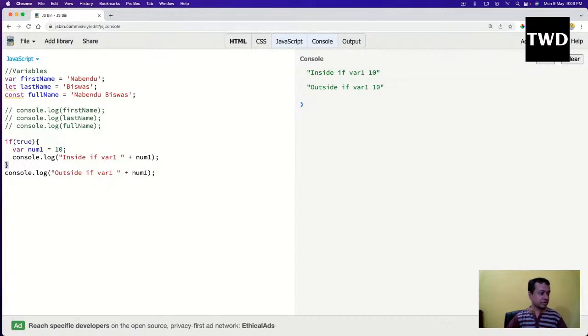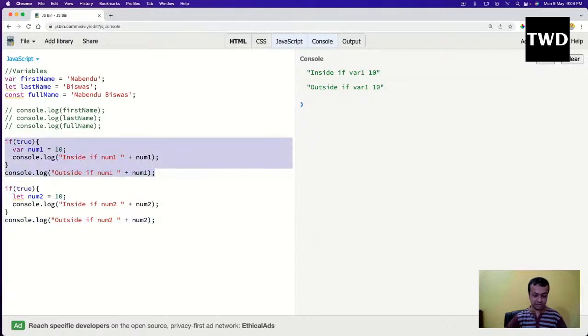Okay, now we are going to do the same thing with let first, and then we are going to see what will happen. And let actually works like a normal programming language. So I'll do a let num2. Sorry, I should have taken num1, but it doesn't matter. I've taken num2 inside and num2 outside. So I'll again comment this out.